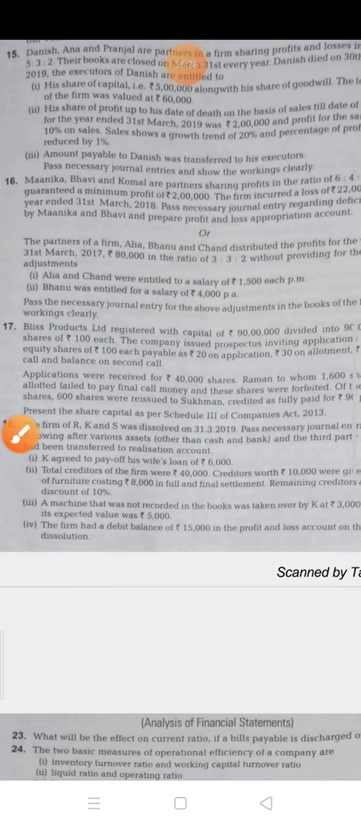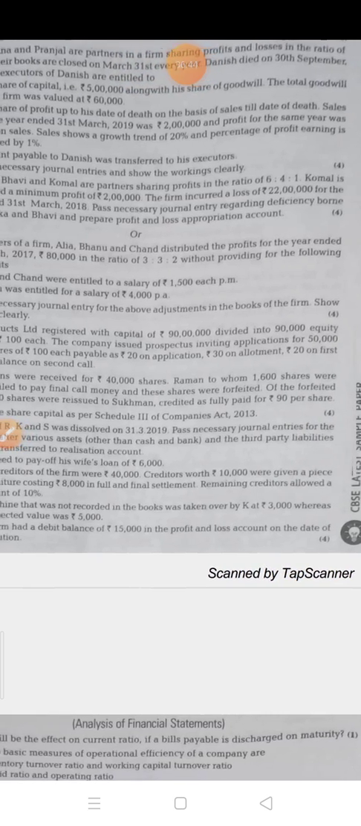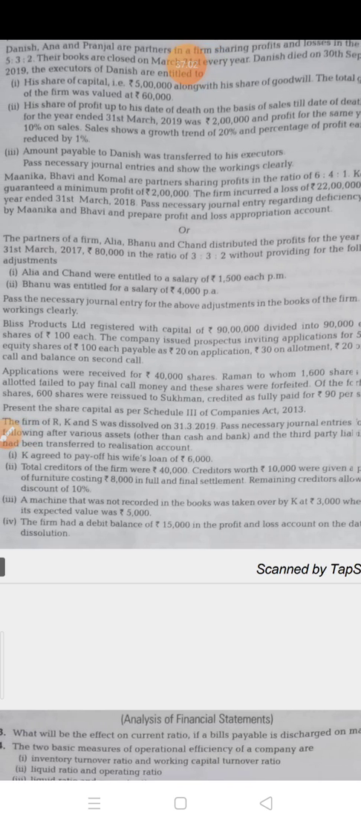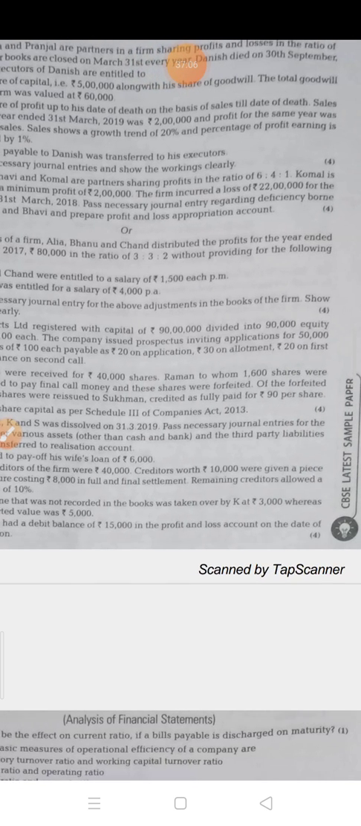Now the next is a machine that was not recorded in the books was taken over by K for 3,000, whereas its expected value was 5,000. Now it is taken by K. K is a partner. So journal entry will be K's capital account debit to realization account. Amount is 3,000.